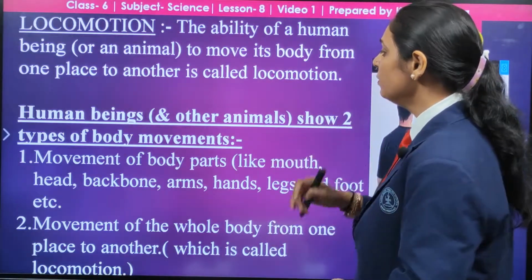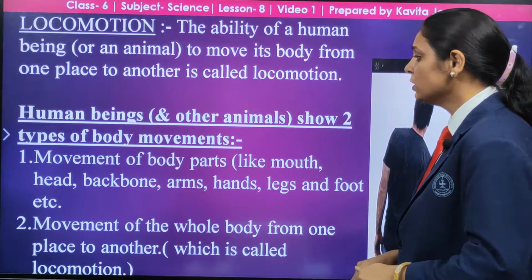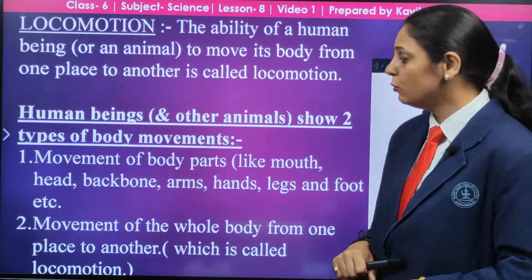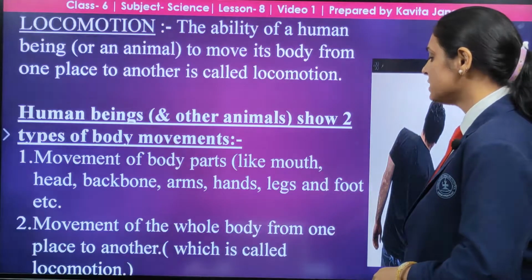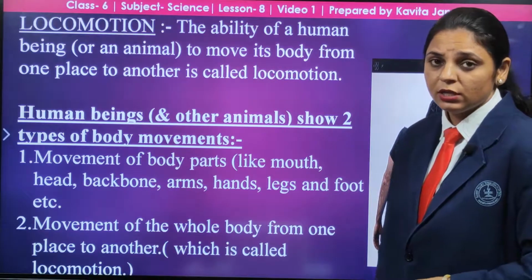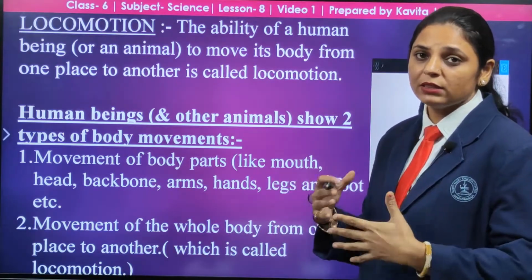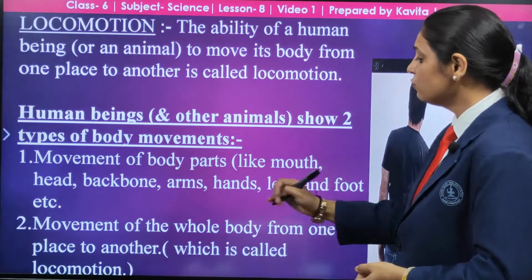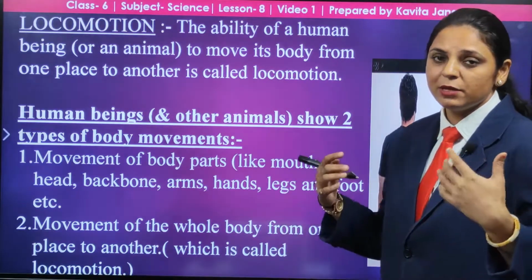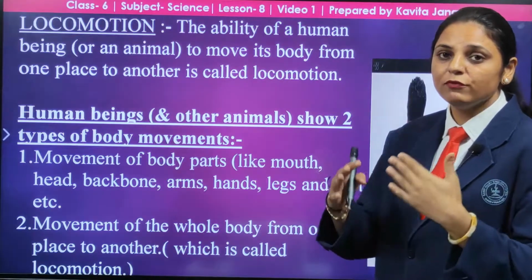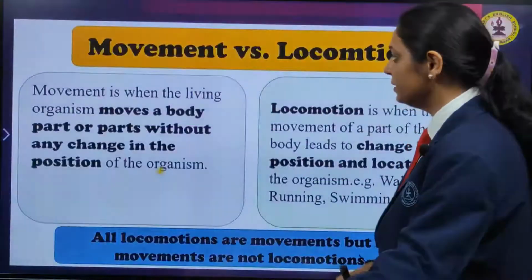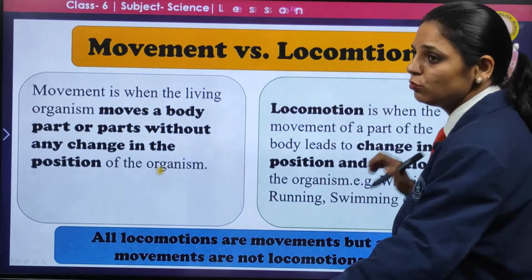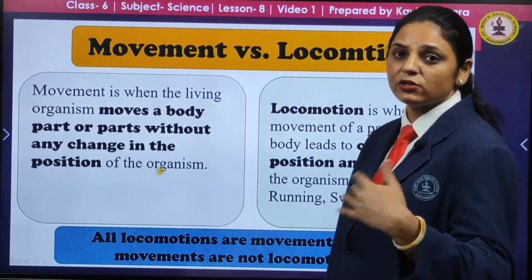So human beings and other animals show different types of movement. When body parts like the mouth, head, backbone, arms, hands, legs and the foot are moving, that is actually a movement. And the movement of the whole body, as a whole organism moving from one place to another, is locomotion, that is also a movement. So we need to understand movement versus locomotion.